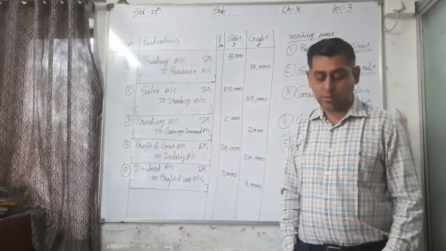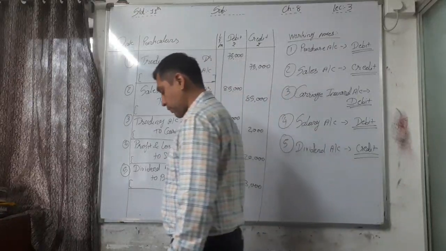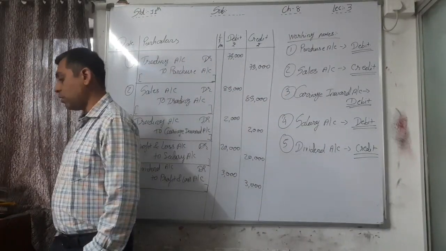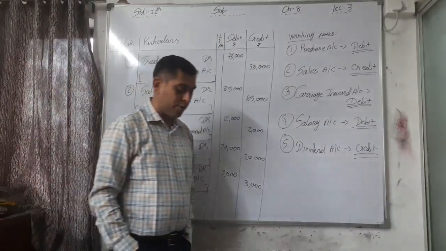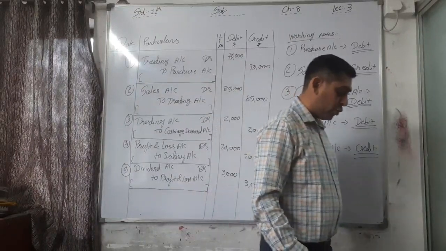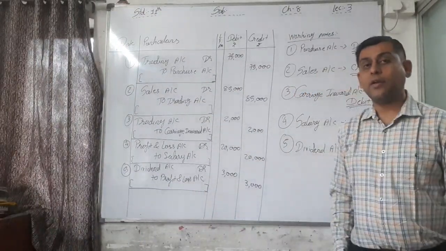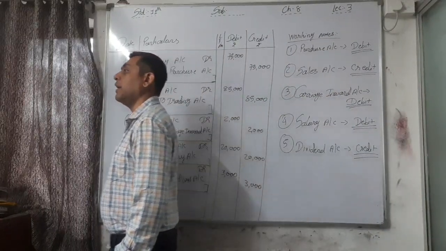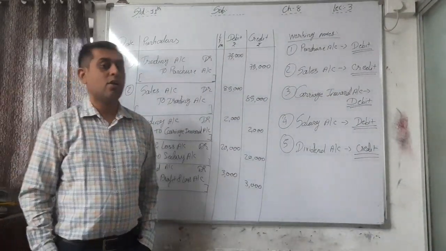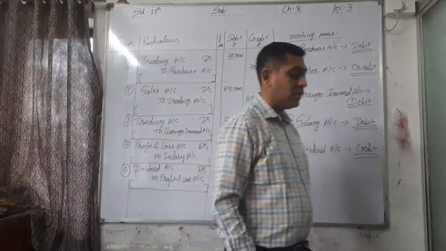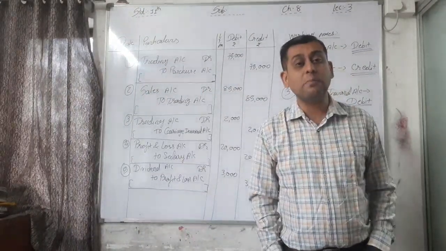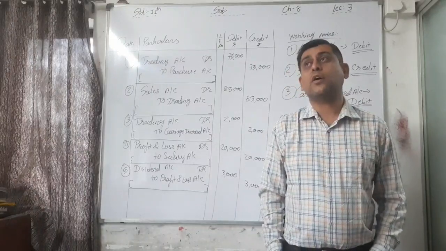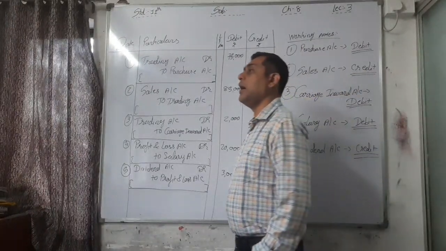Account of rupees 3,000 closed. Being dividend received, account of rupees 3,000 closed and transferred to profit and loss account.